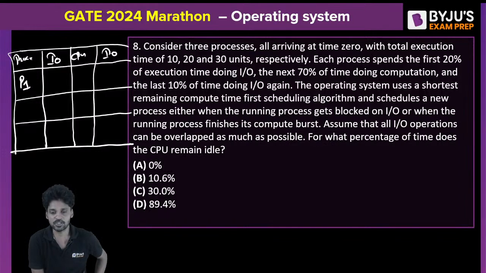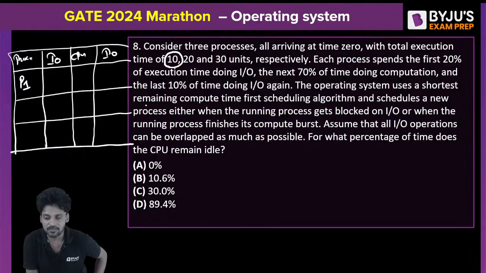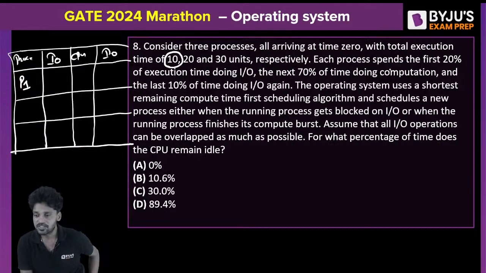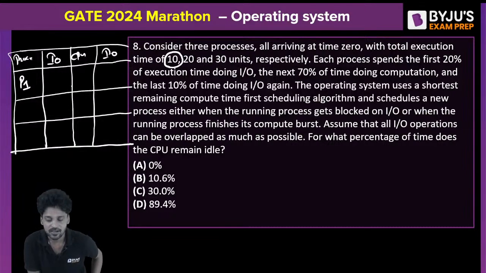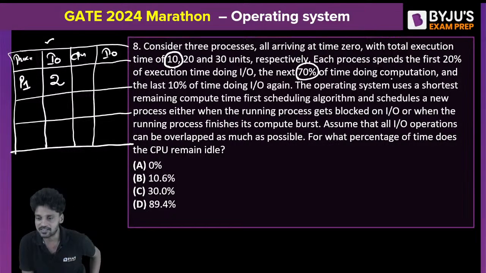For the first process P1, what is the total time requirement? Total time requirement is 10 milliseconds. In the 10 milliseconds, what exactly will happen? Every process spends the first 20% of the execution time doing IO, meaning for the first 2 seconds it will go to IO. Next 70%, it will execute within the CPU.